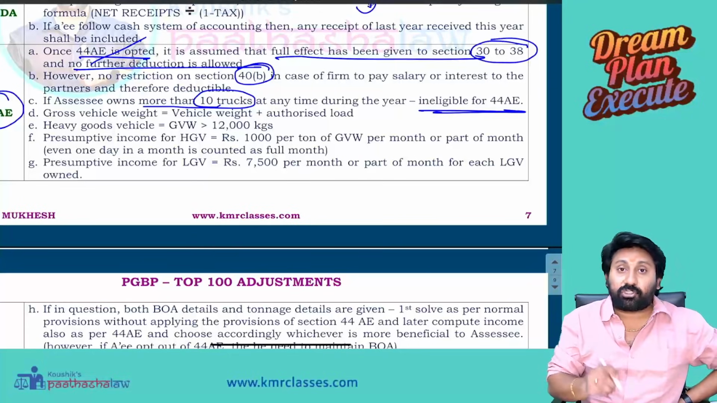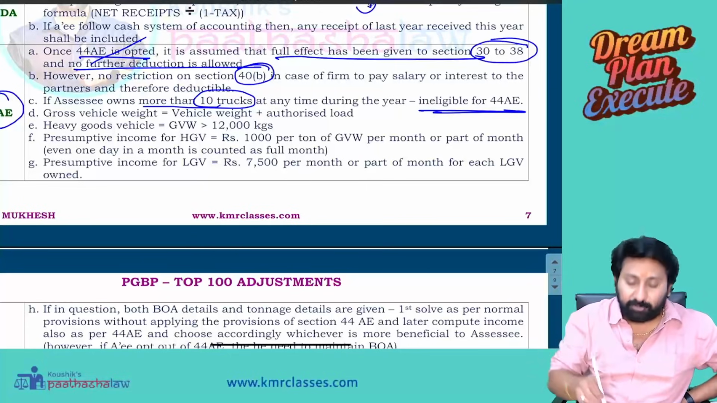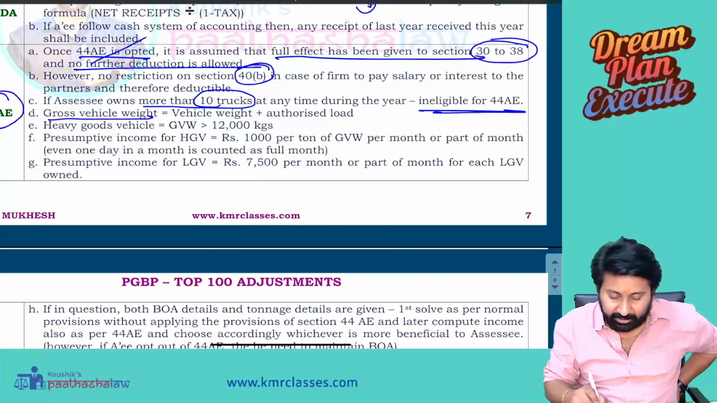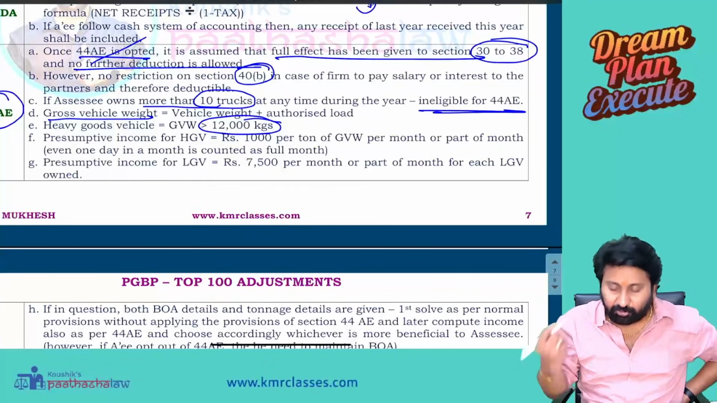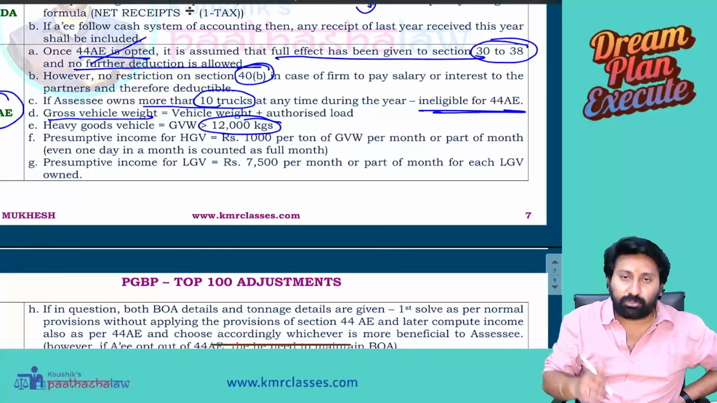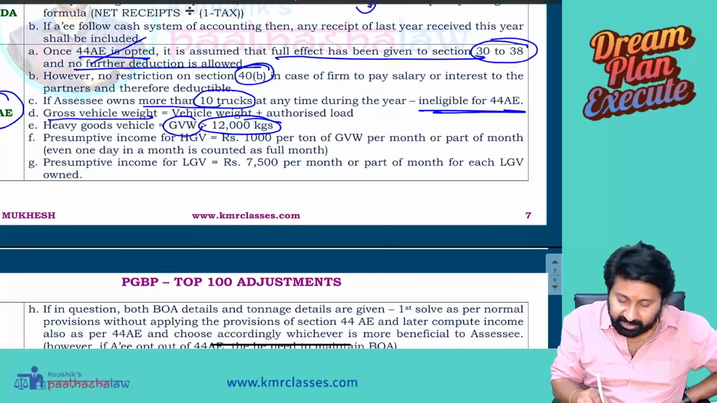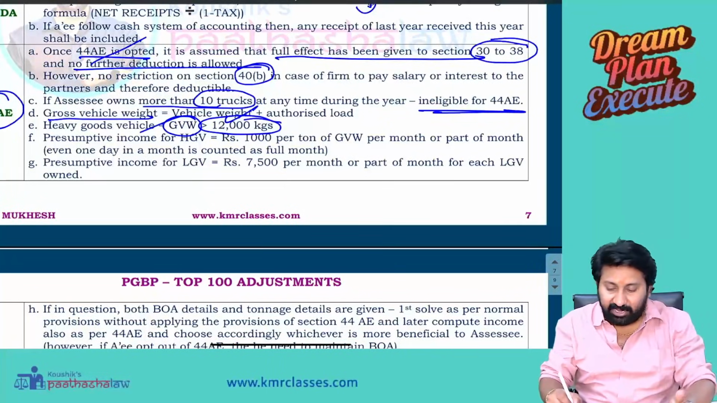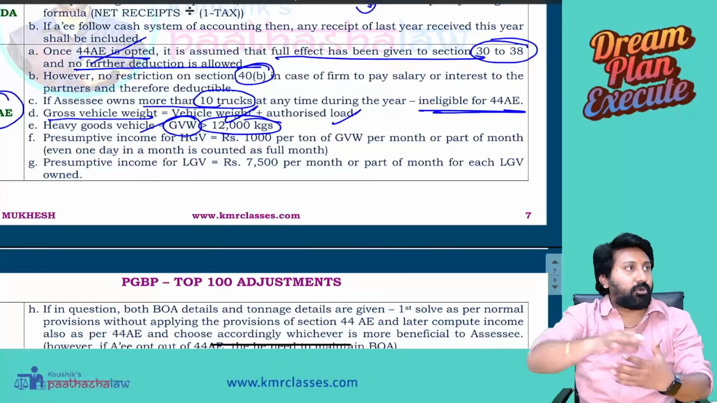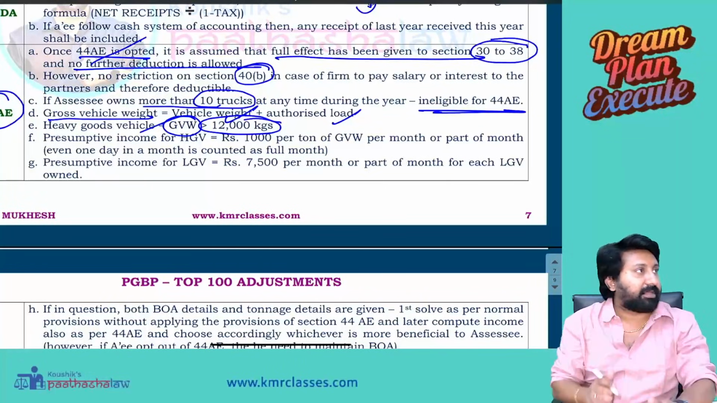So they will give a question. Heavy vehicle. Heavy means what? The gross vehicle weight should be more than 12,000 kgs. Then I will call it heavy goods vehicle. So what is a gross vehicle weight? Vehicle weight plus authorized load, permitted load. Together we will call it gross vehicle weight. Okay.